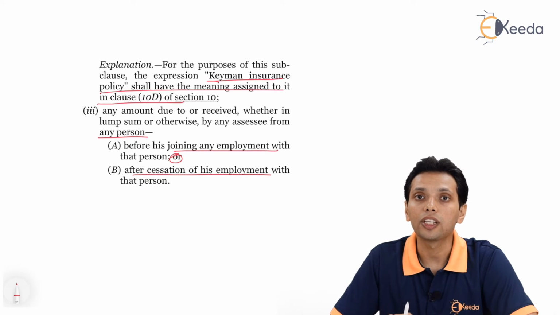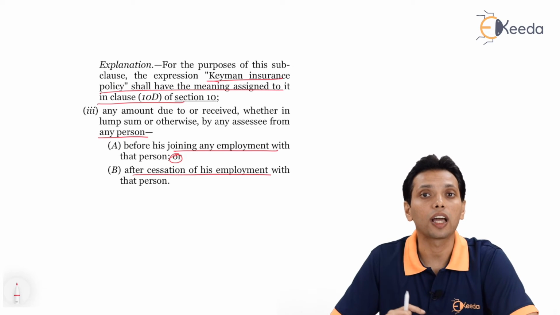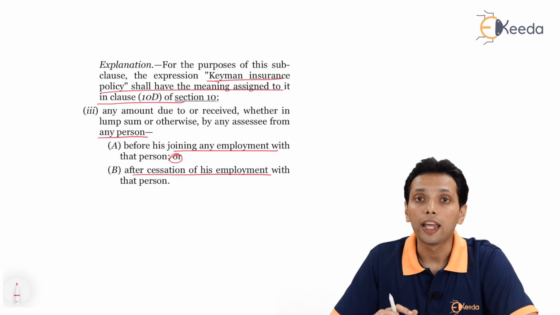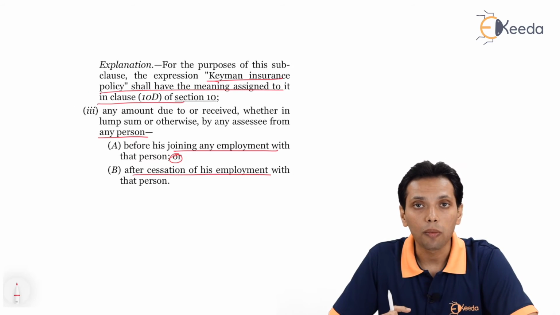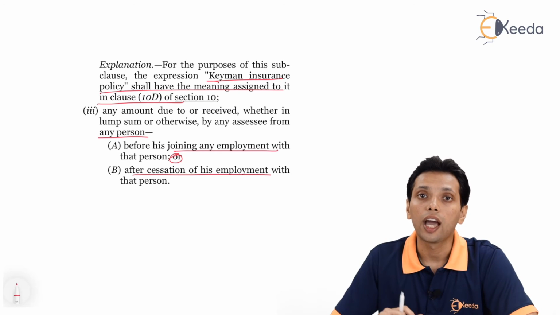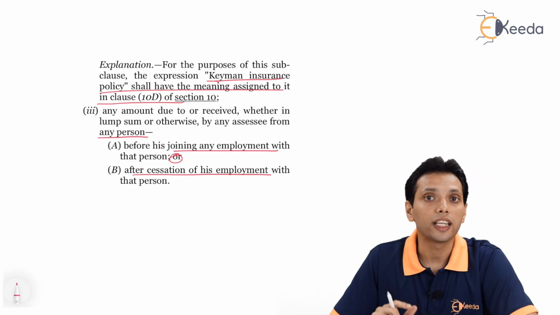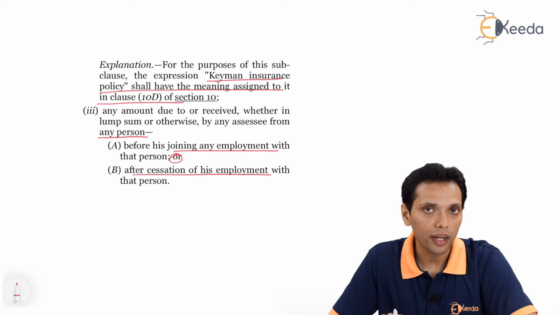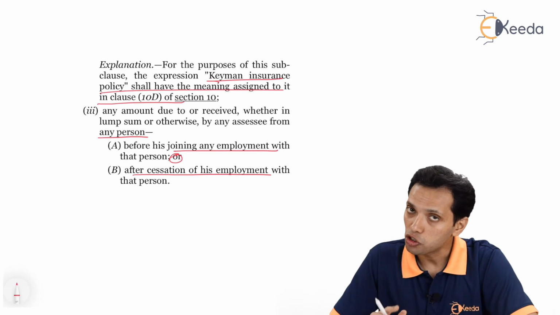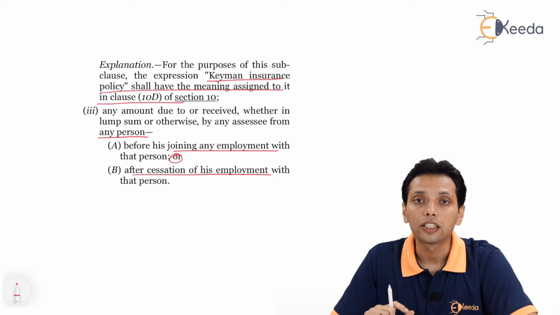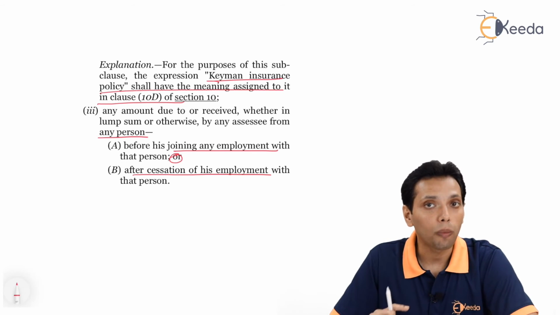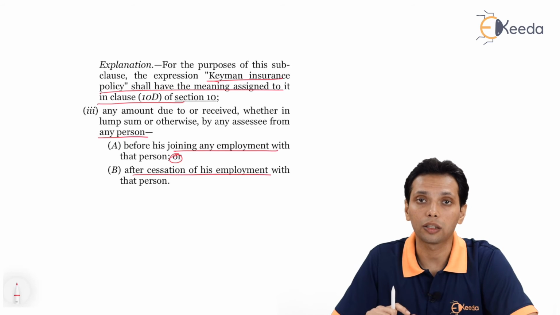Any payment from the unrecognized provident fund which is employer contribution and interest thereon is subject to tax. Any amount received by the employee under the keyman insurance policy is subject to tax, and any amount received at the time of joining of the employment or at the time of cessation of the employment is subject to tax. Here the payment received from the former employer also is subject to tax.